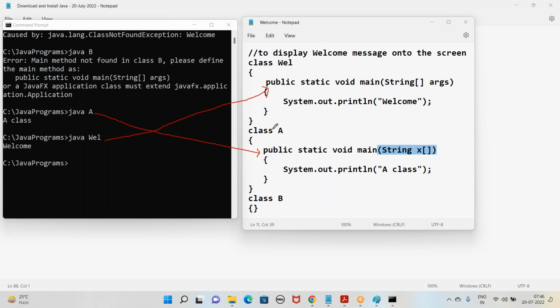Is this point clear to all of you? Many people will get confused here. That's the reason I'm discussing in detail properly. So from now onwards, remember, we can run only .class files which contain a main method. Is that point clear to you practically, everyone? Yes. Yes, sir.